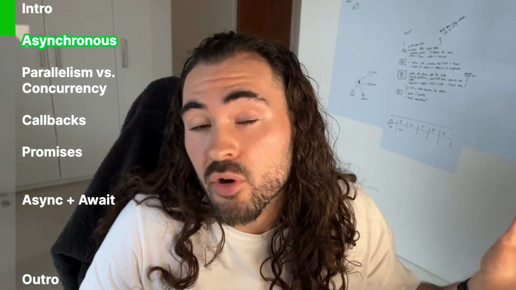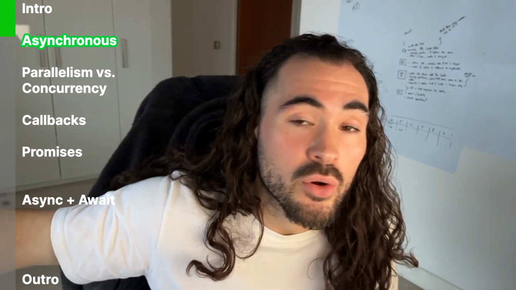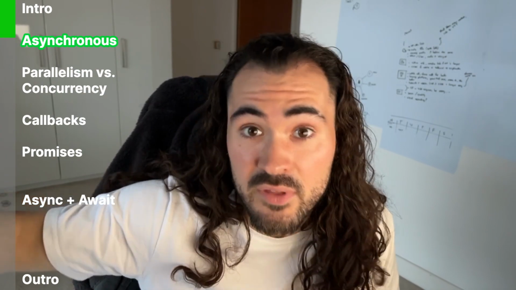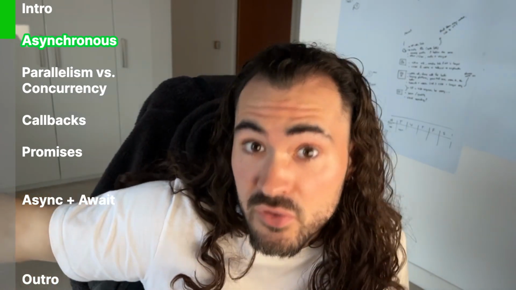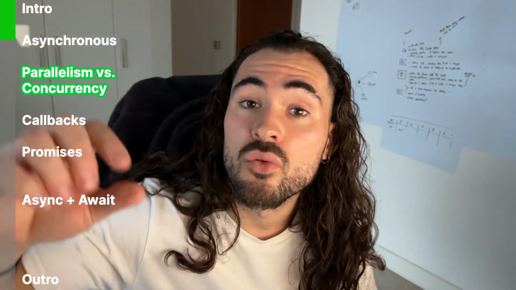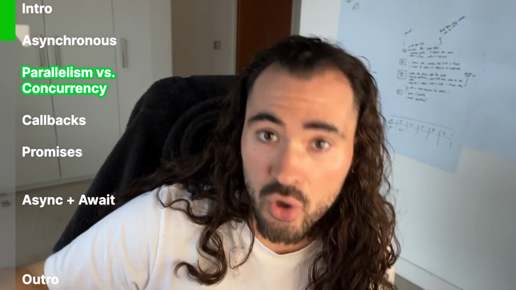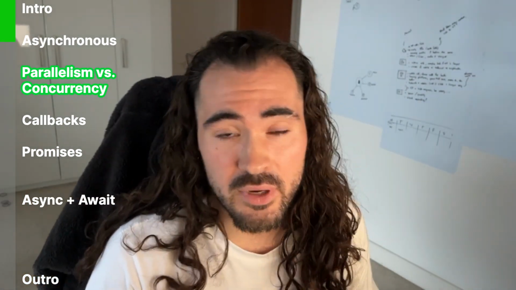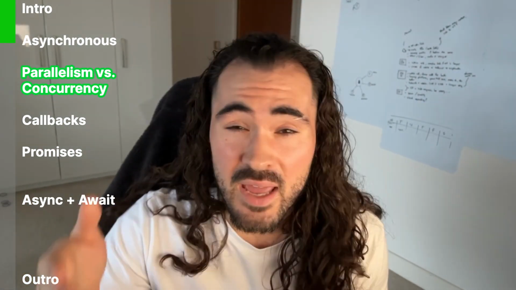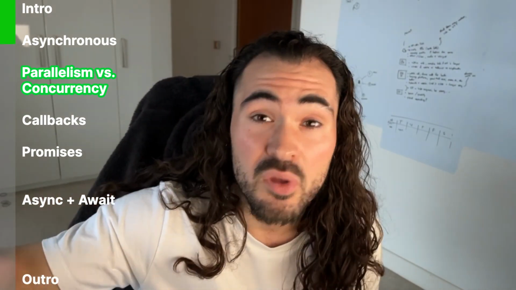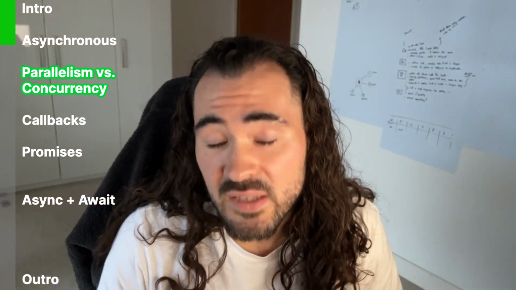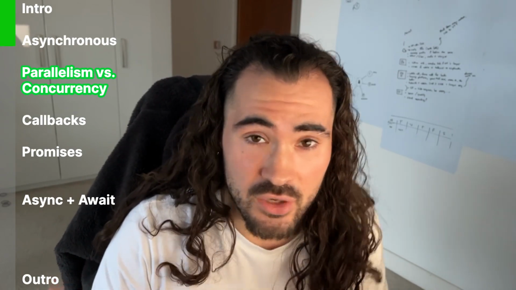But this does kind of bring up the question, why does waiting for a network request block the code? Can we not wait for the network request whilst we do other instructions? And this brings us on to the concept of parallelism versus concurrency. JavaScript is a single-threaded language. A thread is basically a computer brain, so it's the thing in the computer that runs a task at any time. This basically means that JavaScript and Node can only really do one thing at once.